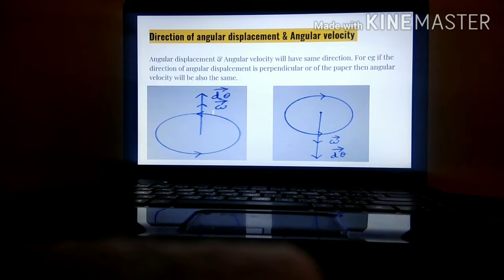Direction of angular displacement and angular velocity, this we will be studying now. Over here, see both of them. Angular displacement over here.